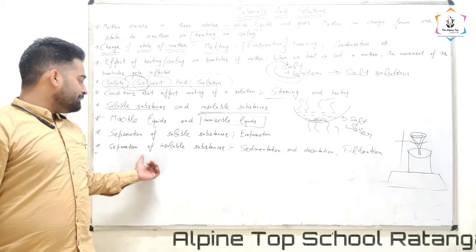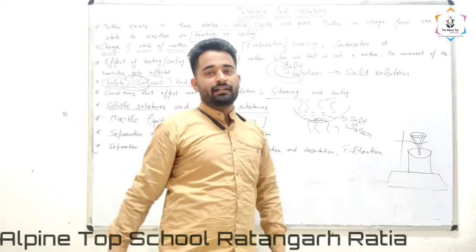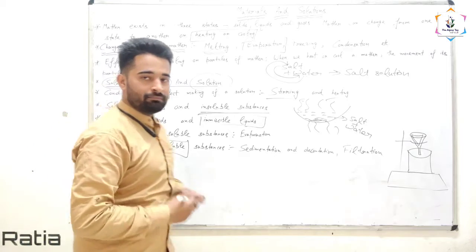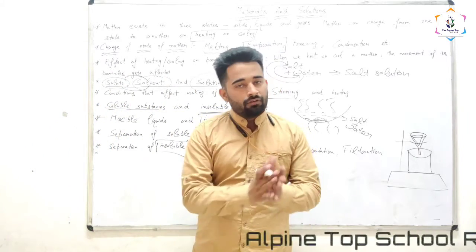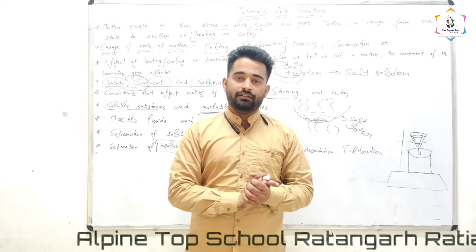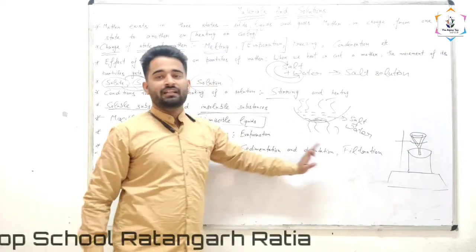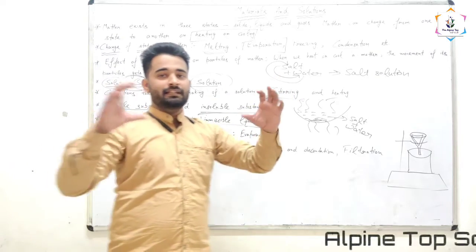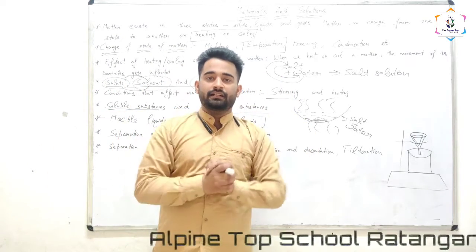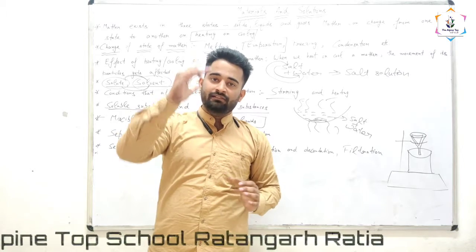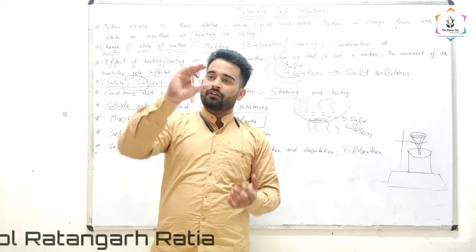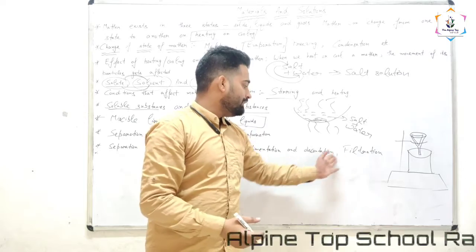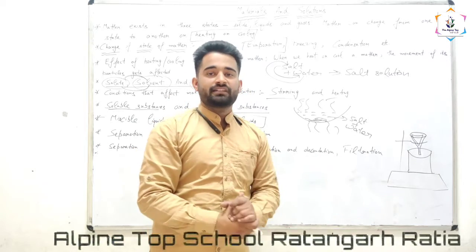Next thing is separation of insoluble substances. How can we separate the insoluble substances? For example, sand is mixed into the water and we want to separate that sand. We can separate it with the help of sedimentation and decantation, or with filtration. What is sedimentation? As we keep the mixture of sand and water in a container, after some time the sand will settle down, then the water will remain on top. We put that water into another beaker, which is called decantation, and the sand remains in the previous container.